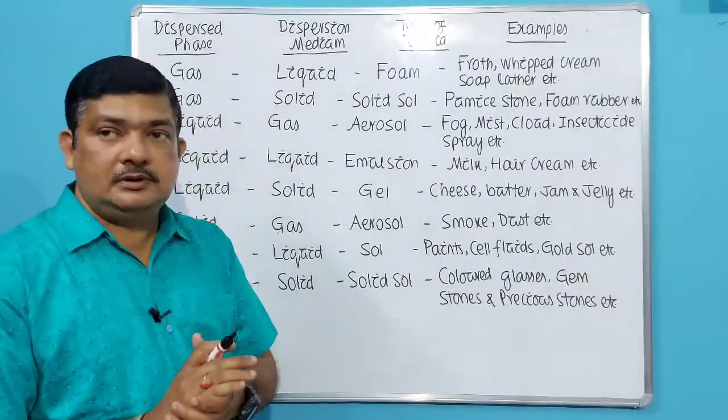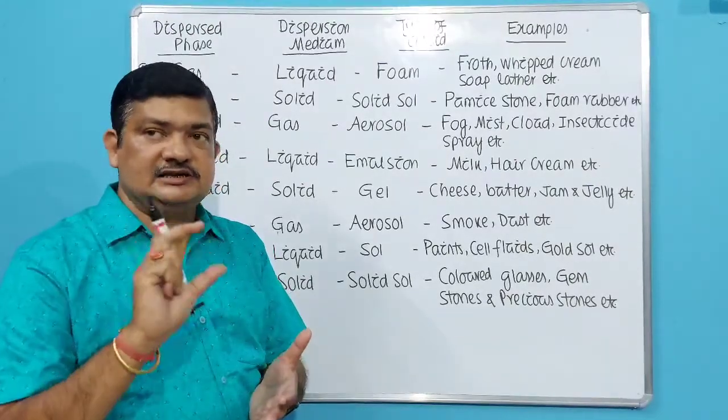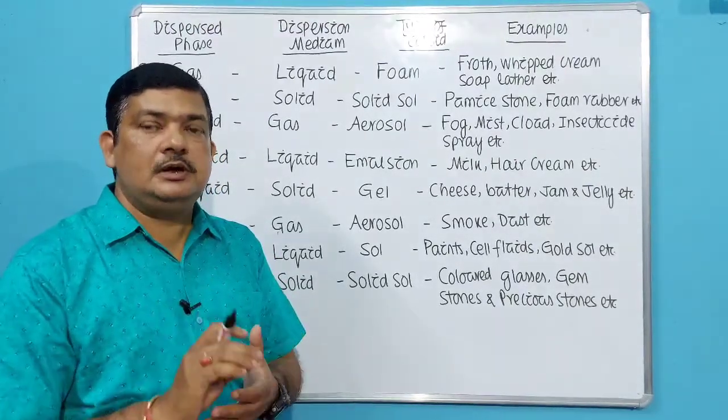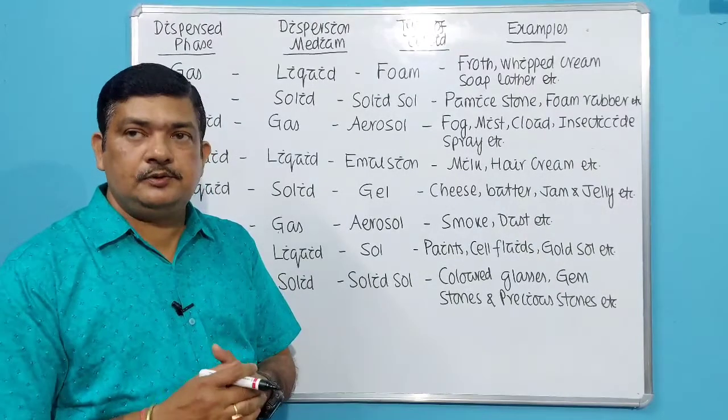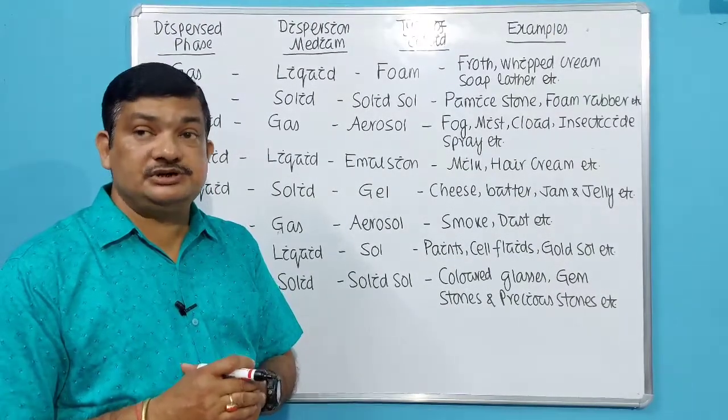Example, pumice stone. Have you seen pumice stone? It is a type of stone which is used to rub your foot to clean it.